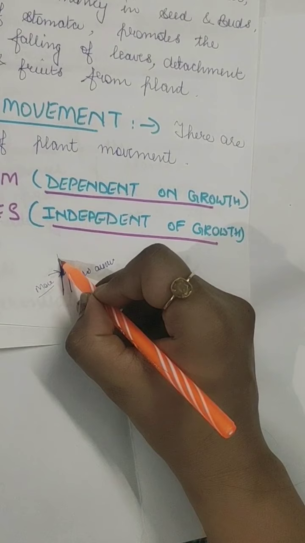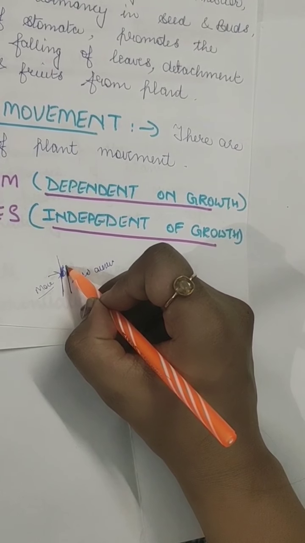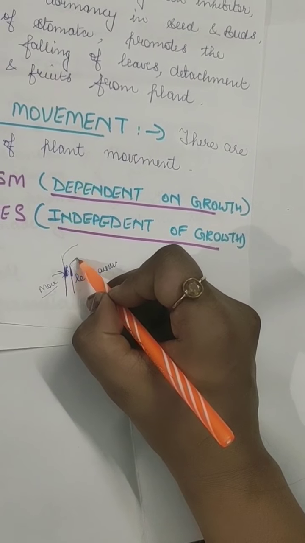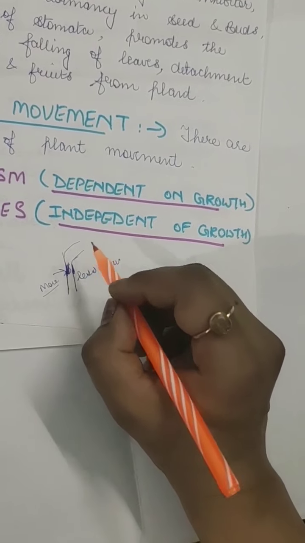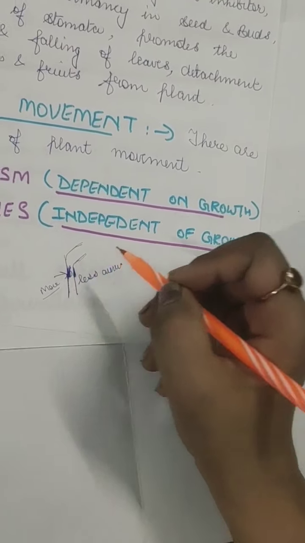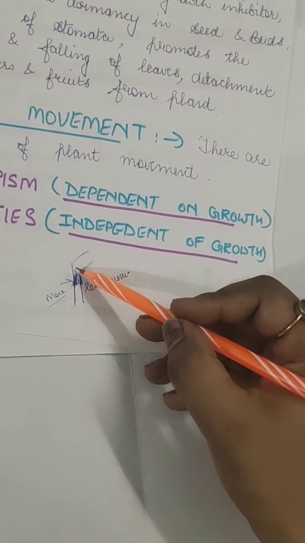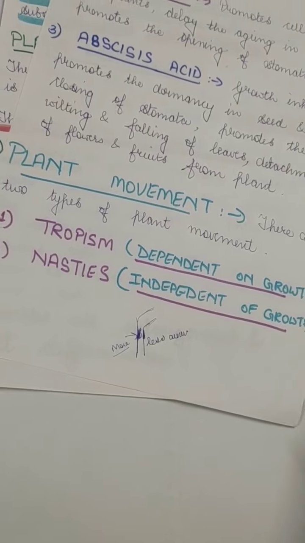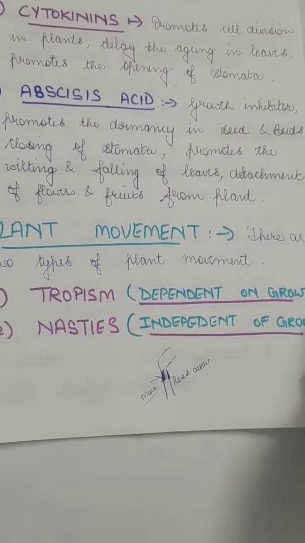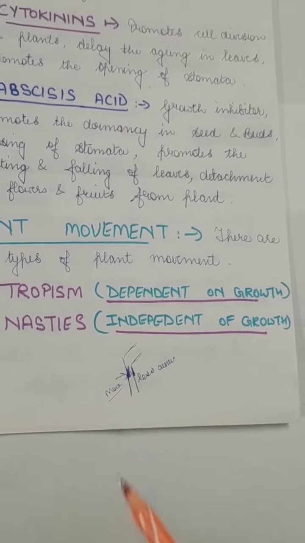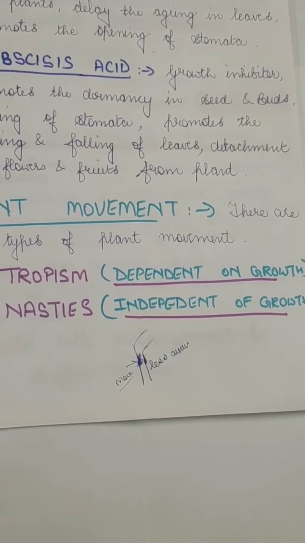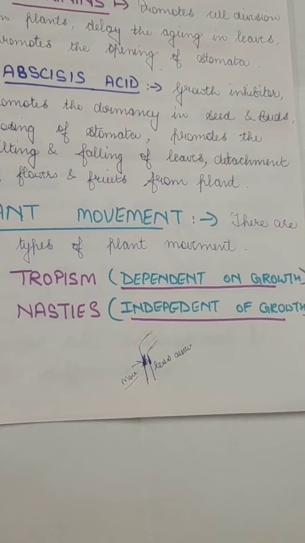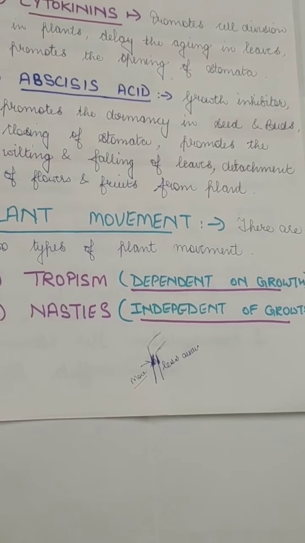Since one side is growing speedily and the other is not, it will make the stem bend a little. It will bend like this. I hope you understand. The plant will bend like this, and it happens when there is light. Auxin causes the phototropic movement, as we have just studied that auxin causes the phototropic and geotropic movement. So we will be studying this.